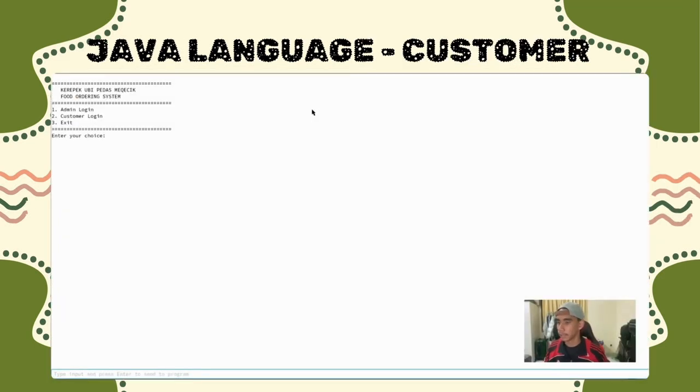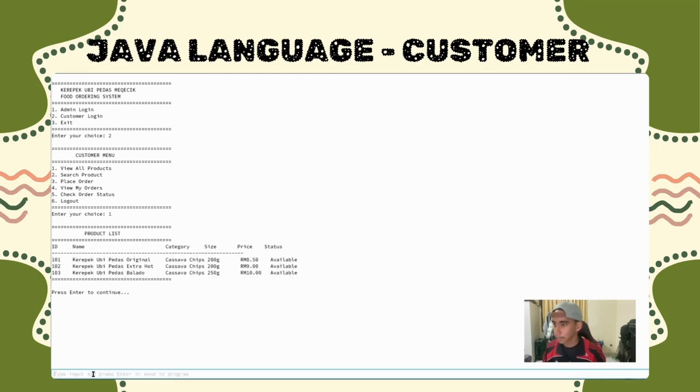We have the main dashboard here. First, we need to log in as the customer. For the customer part, we have the view our product, search product, place order, view my order, check order status, and log out. First, we enter the view our product. For this section, the customer can see all the product list. That is Krepek Ubi Pedas Original, Extra Hot, and Balado. This section also states the price of each product.